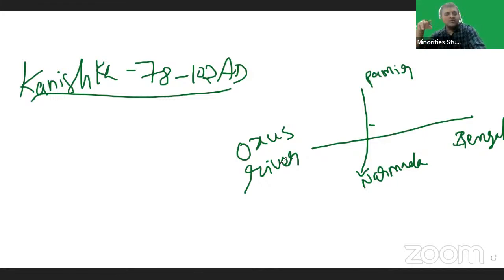He wanted to capture China. They say that Kanishka belongs to China, of Chinese origin, and he wanted to rule his mother country.